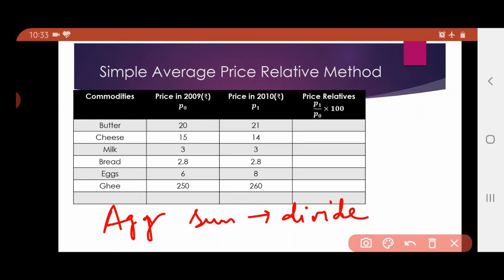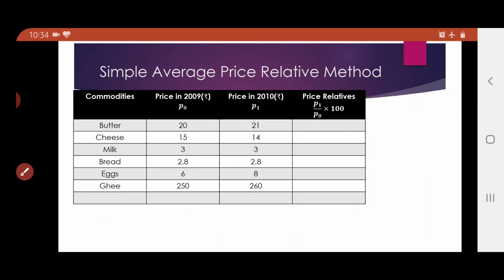First we do the sum of the prices, then we take the percentage. In the case of the average method, first we divide, that is, first we find the percentage, then we sum it up. So basically that's what we do, right? Just remember this, then it will be easy for you to work.